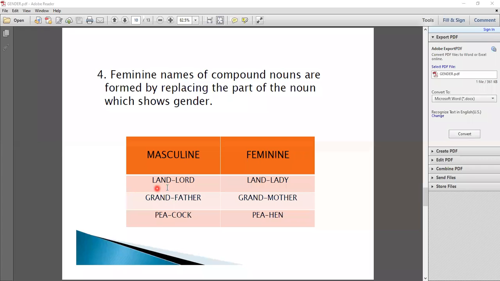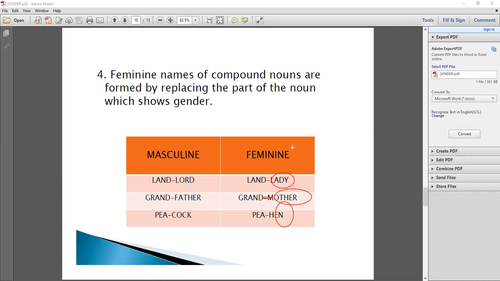First one is landlord. Here we replace only the part of the noun. Landlord becomes landlady. We change only the part of the gender, here only lady. Now next one is grandfather. Here we replace father to become the feminine grandmother. Now the third one is peacock. Here we replace the word cock to become the feminine gender peahen. So here we use a peahen.